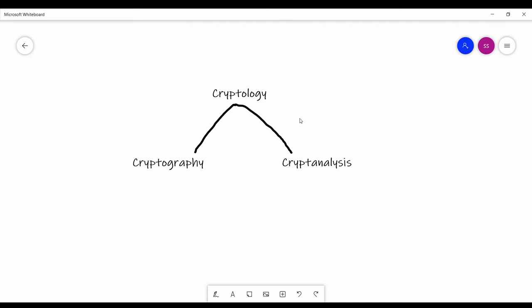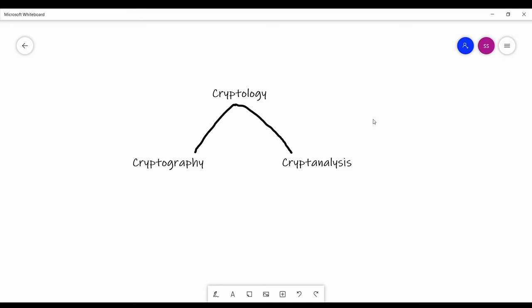Cryptanalysis is done mostly by hackers to steal your information or your money and many things. So you can say that good people use cryptography and bad people use cryptanalysis. So these two combined make cryptology. In this course we are going to learn about cryptography and not cryptanalysis.